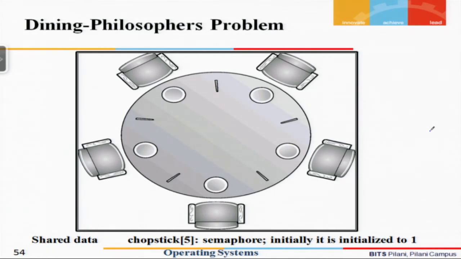So in this case, very clearly, these philosophers will get deadlocked. The idea is that we should have a solution which allows them to eat without causing any one of them to get deadlocked, or to starve.